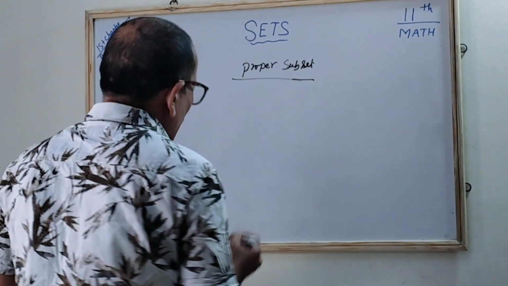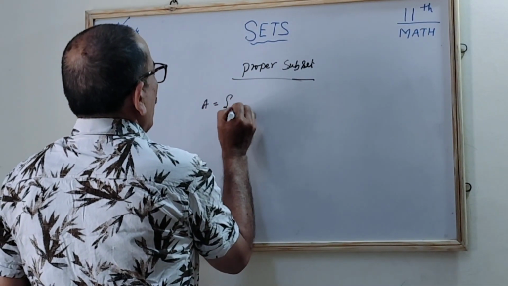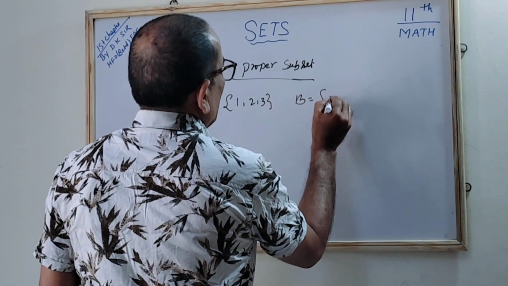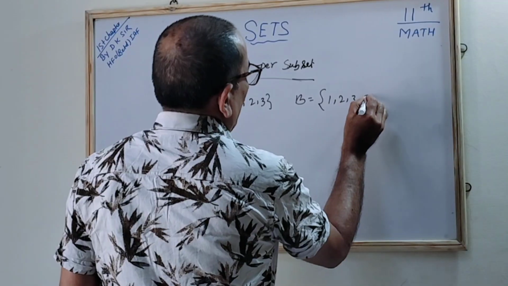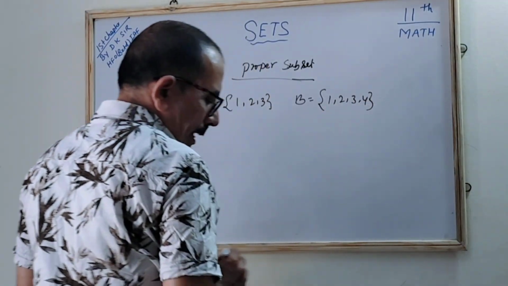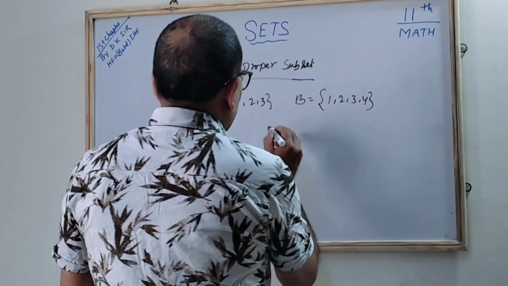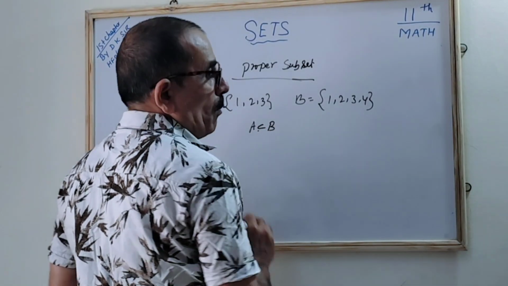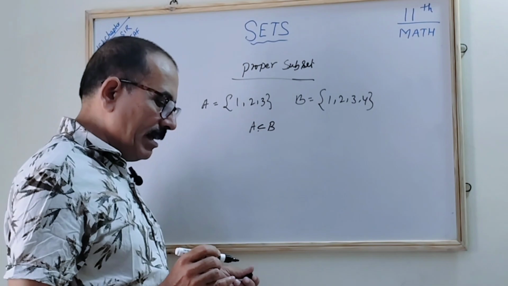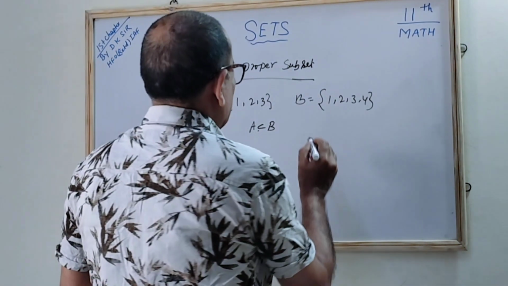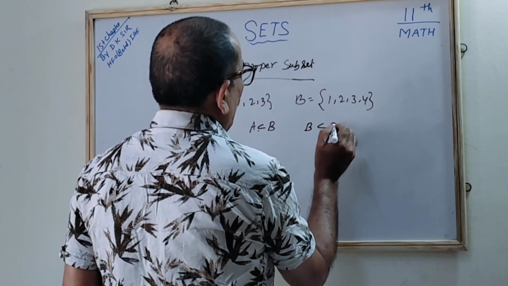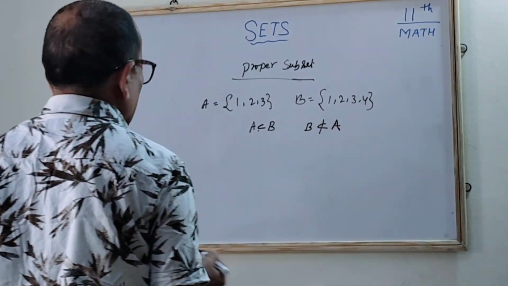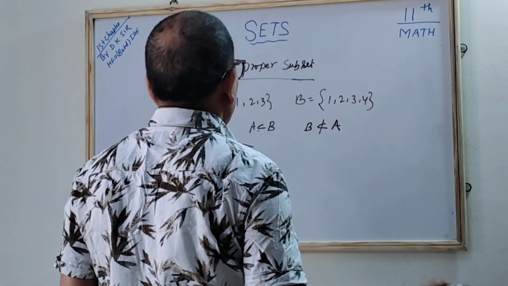I have explained it to you. Suppose A has the members 1, 2, and 3, and B has the members 1, 2, 3, and 4. Since all the members of A are there in B, we say A is a proper subset of B. Correct? But B is not a proper subset of A. This is the same. The next is the power set.